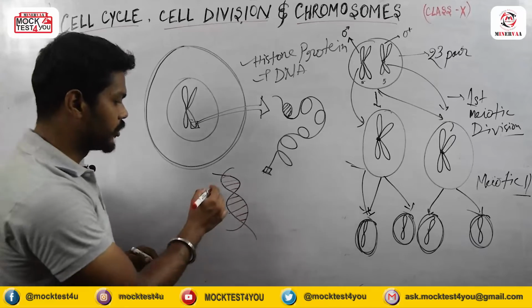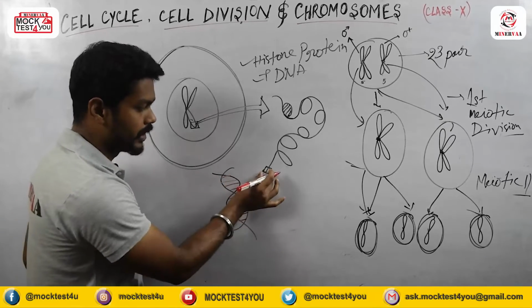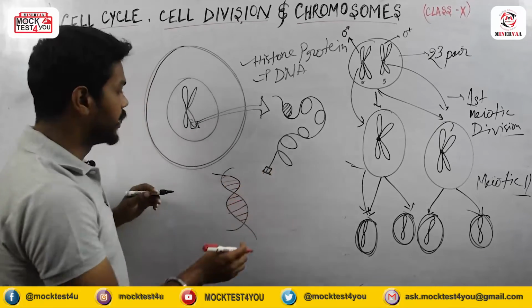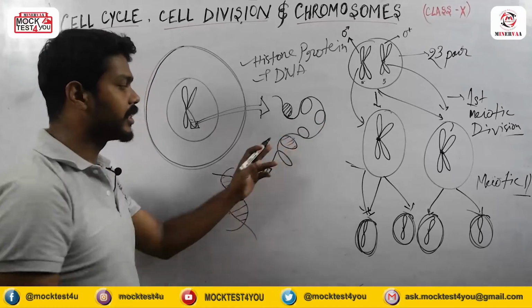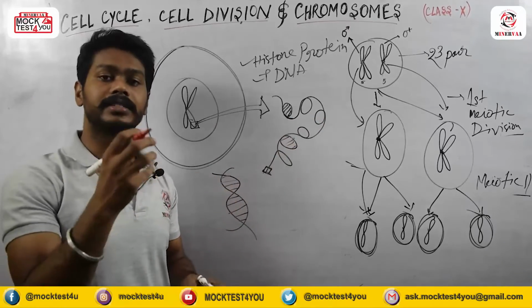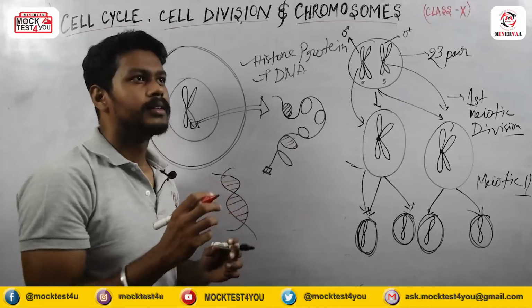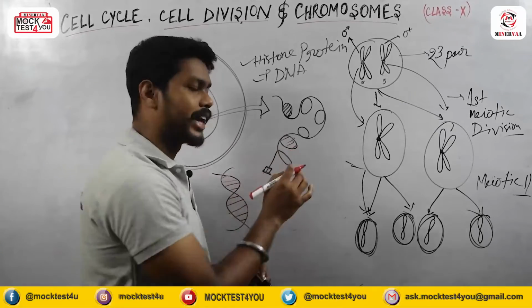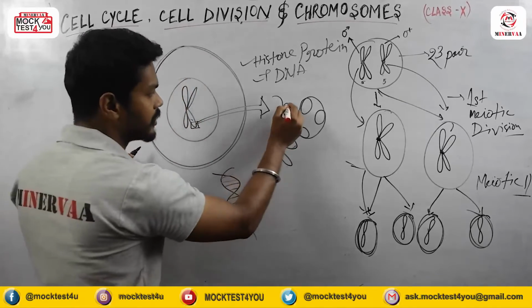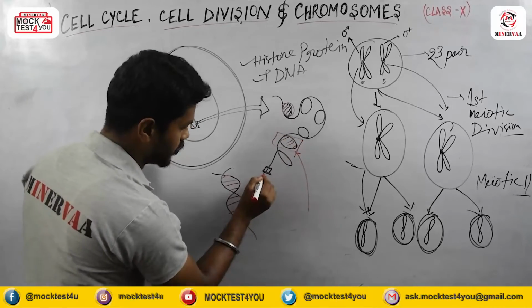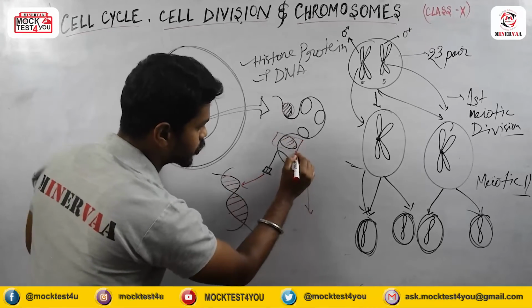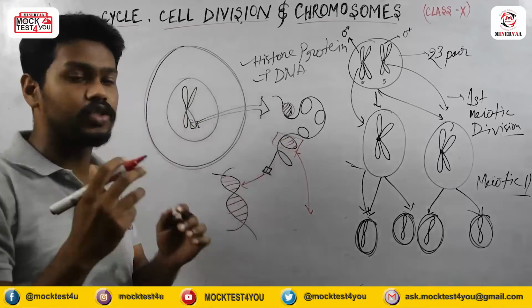Okay, this kind of structure it will show. This is a DNA which is present inside the chromosome. Means chromosome actually contains DNA and histone proteins, and these are the histone proteins, where there are sub molecules or monomers actually present. If I say this histone protein, I'm zooming this portion now. This histone protein, how it actually looks.